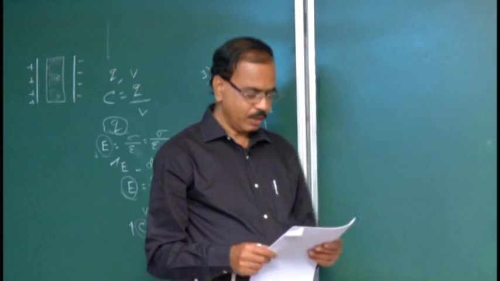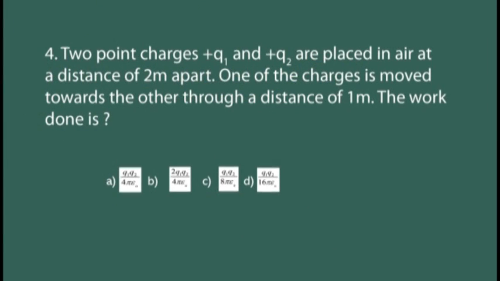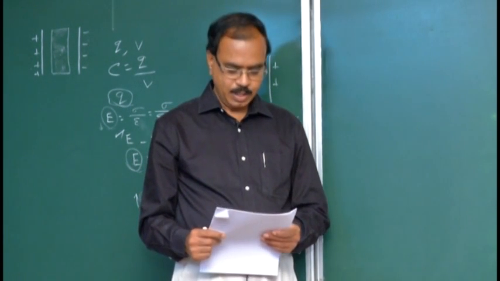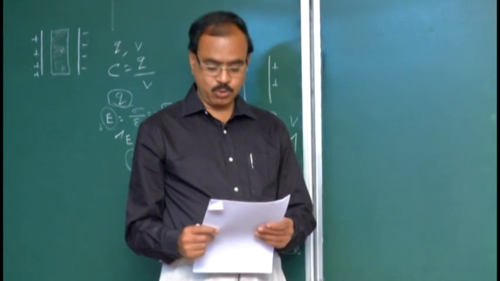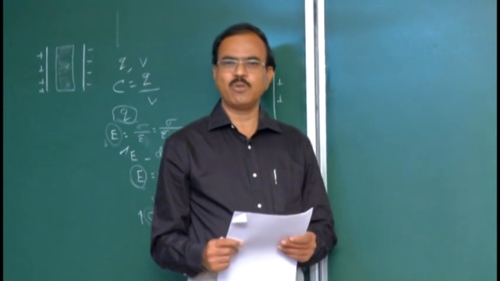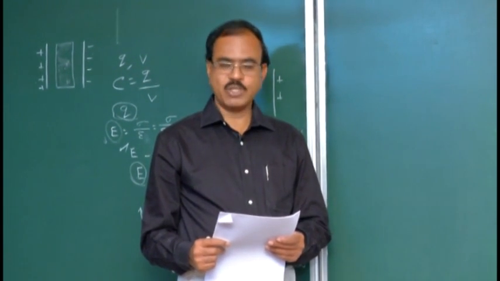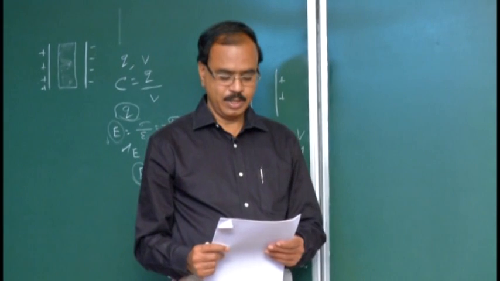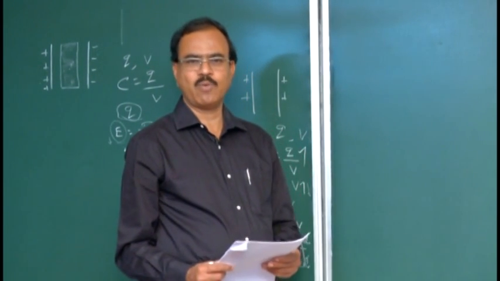Next, 2 point charges plus Q1 and plus Q2 are placed in air at a distance of 2 meters apart. One of the charges is moved towards the other through a distance of 1 meter. The work done is dash. Let me repeat. 2 point charges plus Q1 and plus Q2 are placed in air at a distance of 2 meters apart. One of the charges is moved towards the other through a distance of 1 meter. The work done is dash. What is the amount of work done?